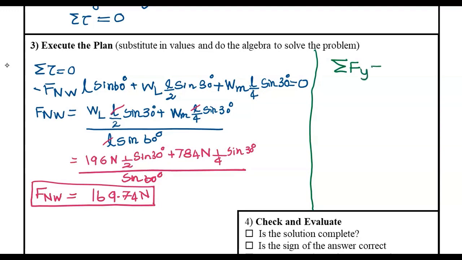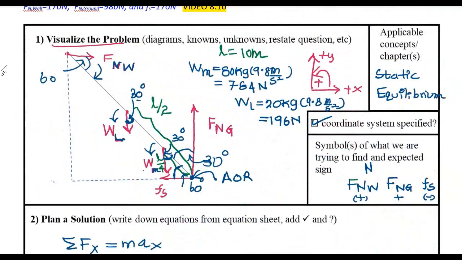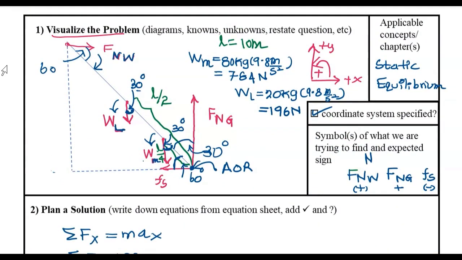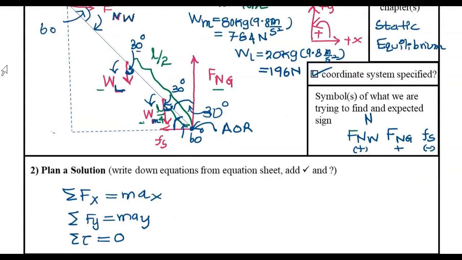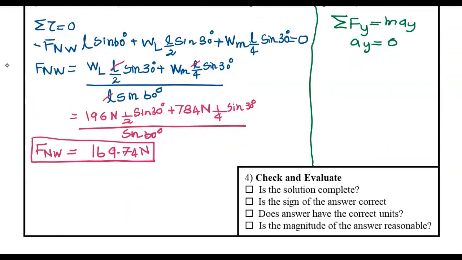I'm going to use the component form of Newton's second law in the y direction. Since the system is in static equilibrium, net force is 0, net torque is 0. The net force is going to be 0. In the y direction, you can see there are 3 forces. You have to consider the weight of the ladder, the weight of the man, and the normal force from the ground. Normal force from the ground is positive, acting up. The other 2 forces are negative.